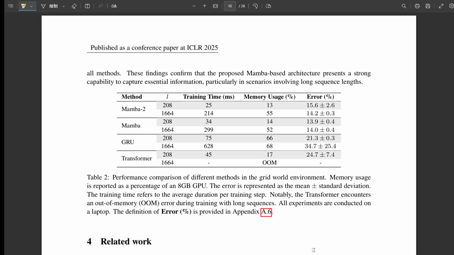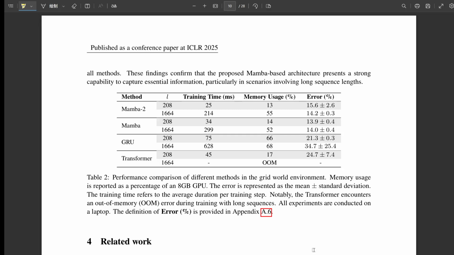They compared Mamba, Mamba 2, a GRU, the RNN type, and a transformer. How do they stack up? On this long sequence task, both Mamba and Mamba 2 were significantly more accurate. They had lower prediction errors and trained faster than both the GRU and the transformer. And did the transformer hit that O(L²) wall?